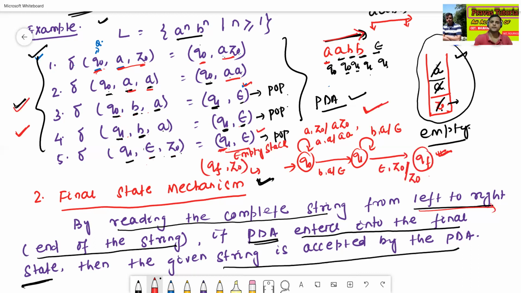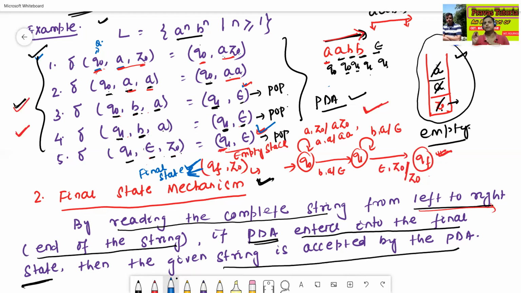Again I am telling, this method is called the empty stack mechanism. This method is called the final state mechanism. So these are called the acceptance mechanisms of push down automata.